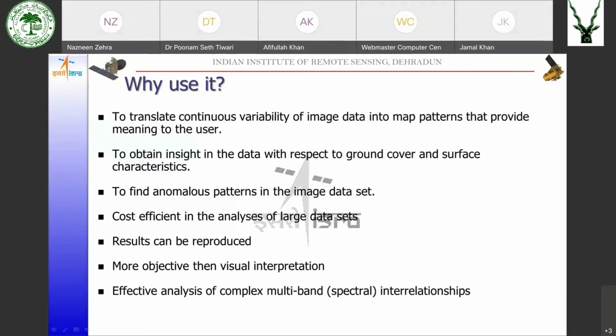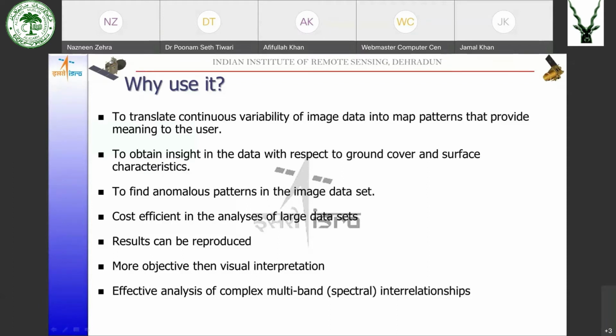Whereas digital image classification is based on certain fixed rules. So it is more objective than visual image interpretation. Secondly, the results can be reproduced. Suppose you want to generate a map, submit it in the district headquarters, you have to submit it to the member of parliament also, you have to give it to the MLA also of that area. So you can reproduce it very efficiently and effectively, and it will be done in a very small time.